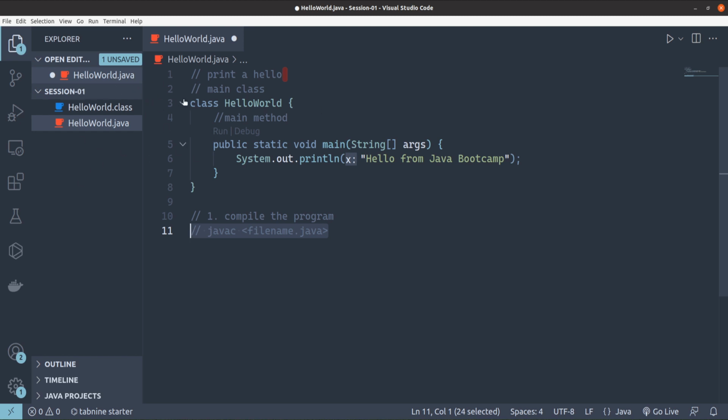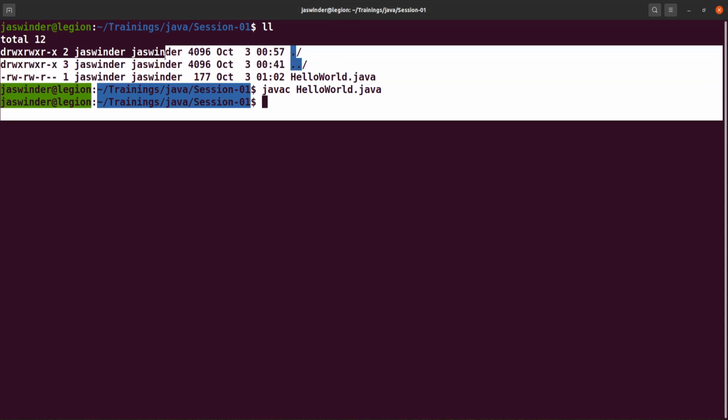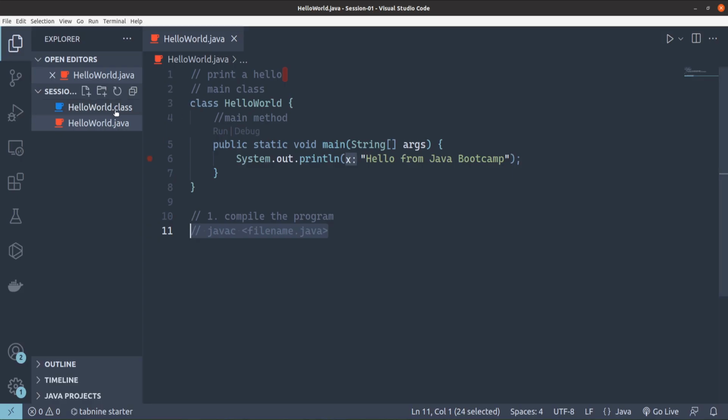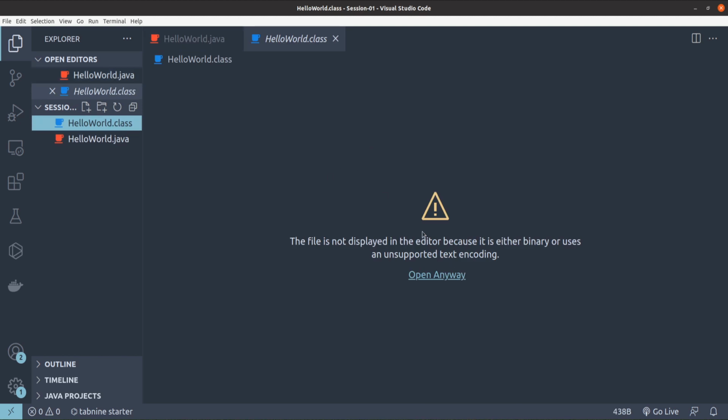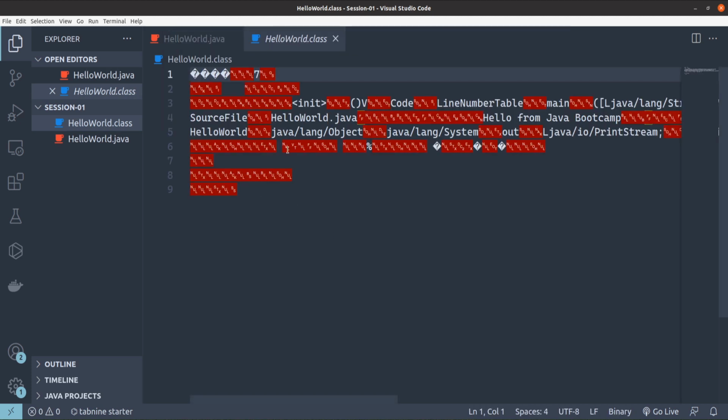And now you can see in your code editor, in your text editor, you can see two files. One which you have created, the other one is a .class file, which is generated by the Java compiler, right? If you try to open the .class file, it won't show you any output because it is kind of an encoded file. Even if you open it, you won't understand the content.